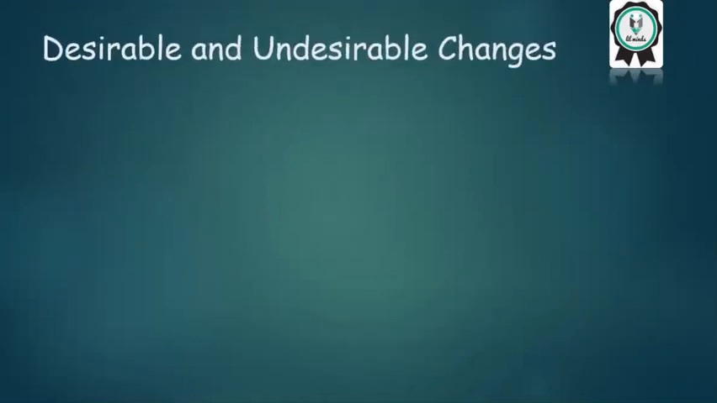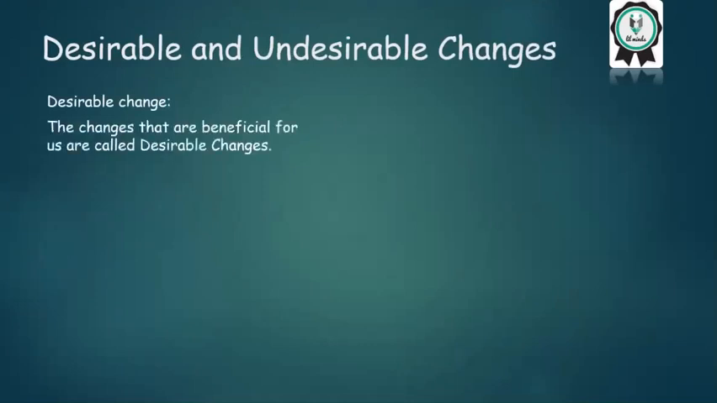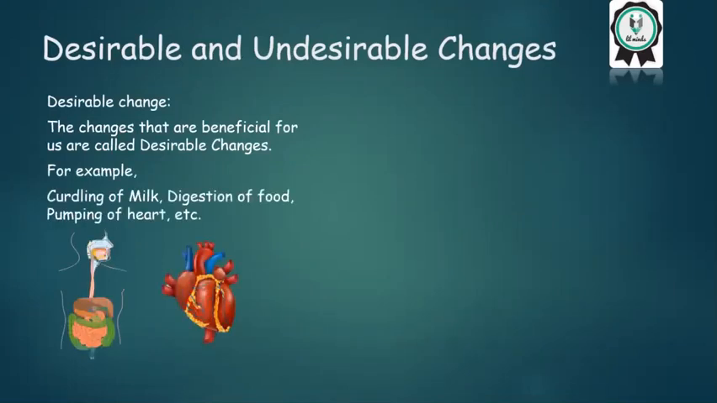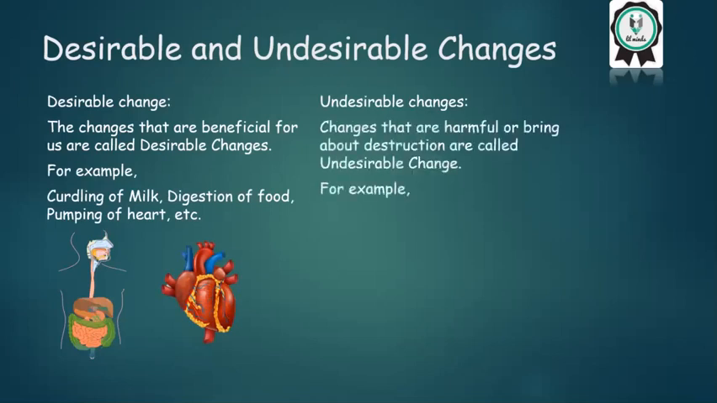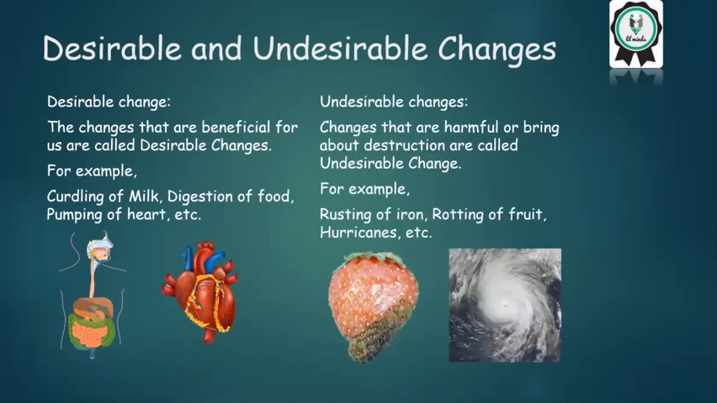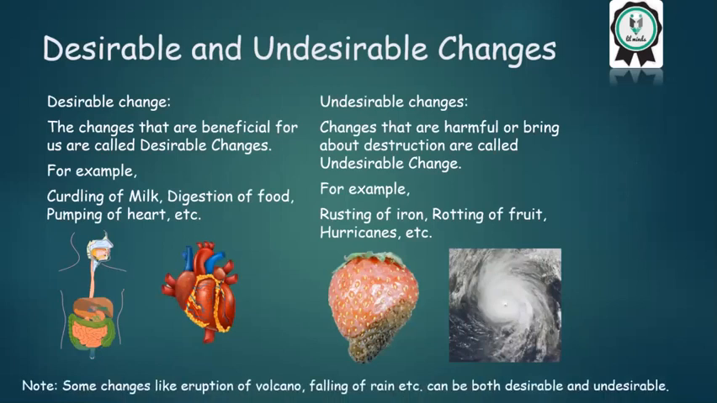Desirable and undesirable changes. Desirable change. The changes that are beneficial for us are called desirable changes. For example, curdling of milk, digestion of food, pumping of heart, etc. Undesirable change. The changes that are harmful or bring about destruction are called undesirable change. For example, rusting of iron, rotting of fruit, hurricanes, etc. Note, some changes like eruption of volcanoes, falling of rain, etc. can be both desirable and undesirable.